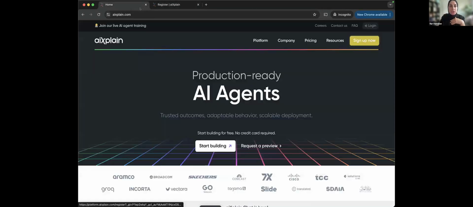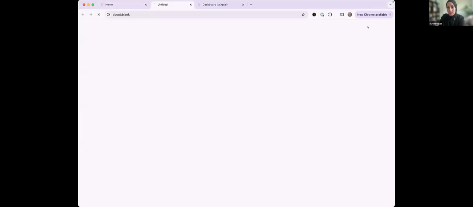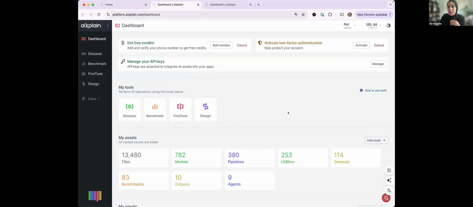Once you're in, this is what you will see. I'm going to just log in. Log in here. This is where you would land. This is a very populated dashboard. This is where we track your work, so it's easier for you to come back and keep building. But this is very populated because we have been working and building this interface together, like as a team. I am part of the aiXplain team for a while.